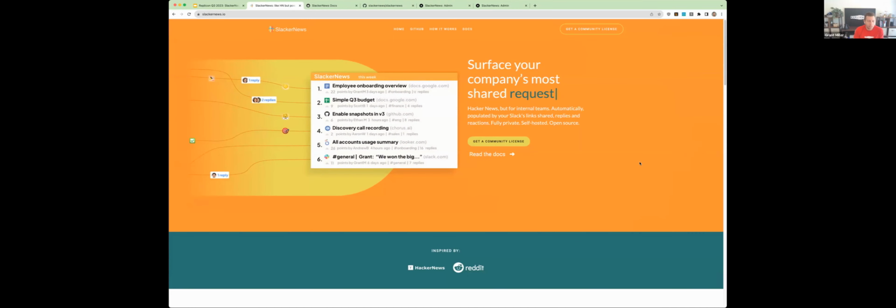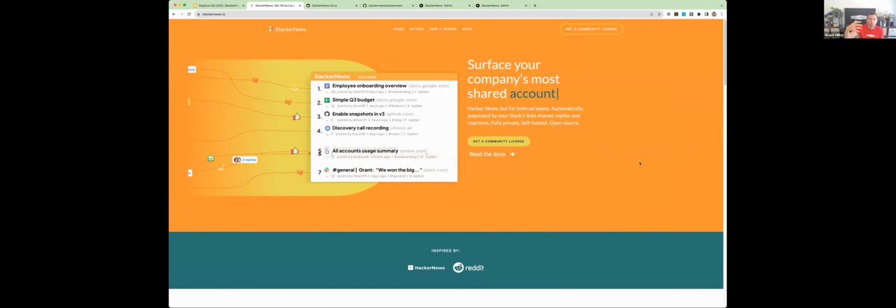But the idea is that this is an application very heavily inspired by Reddit, or pretty clearly by Hacker News, but it's built for internal teams, and it is automatically populated by the links that are shared in your Slack account. So it's fully private, self-hosted, open source. As you can see in the animation on the left, a link gets shared by someone on your team in a public channel, and then all of the replies and the reactions count as votes or partial votes to increase the visibility of these links that have been shared.